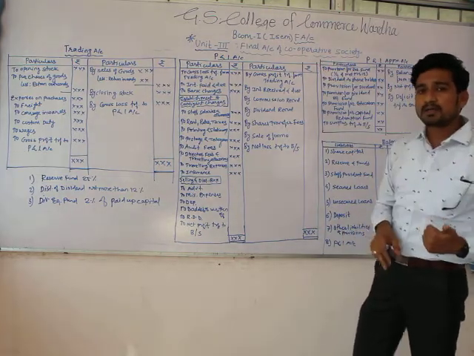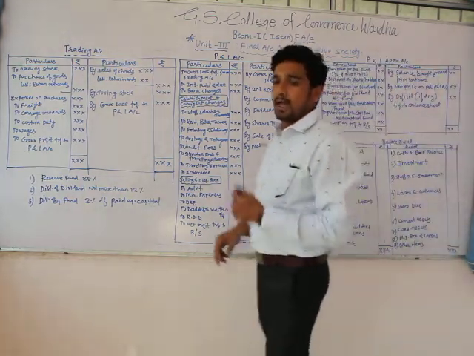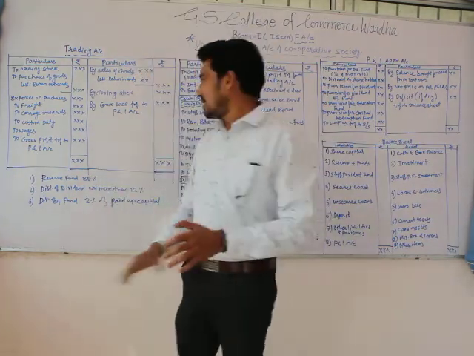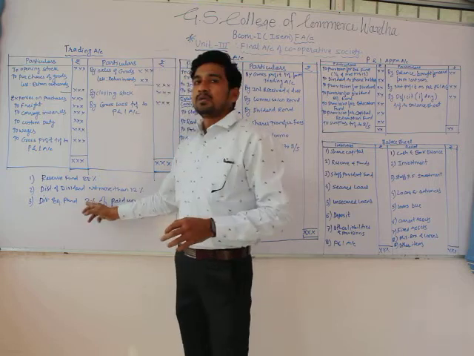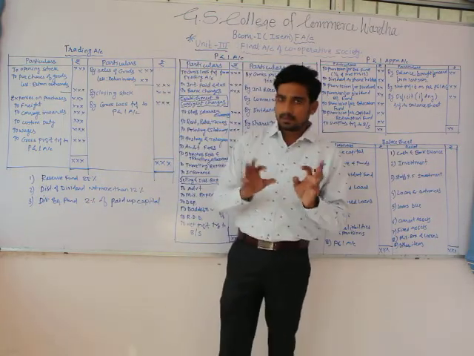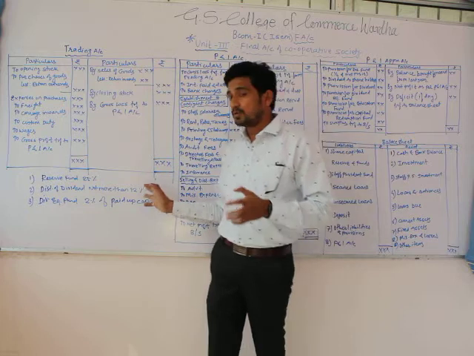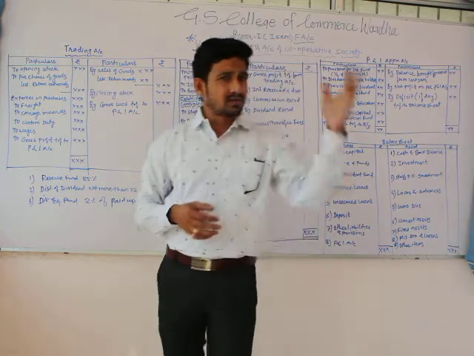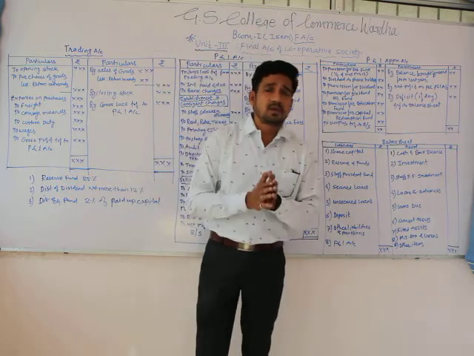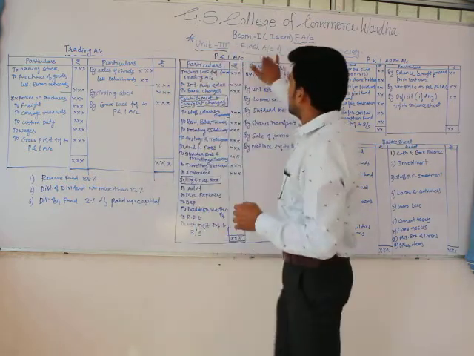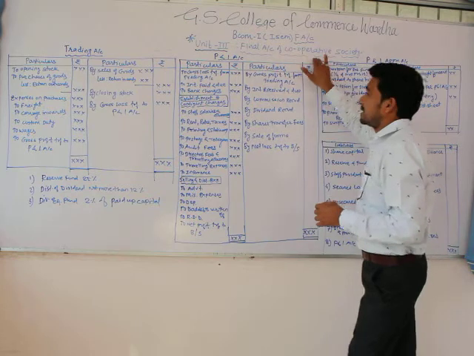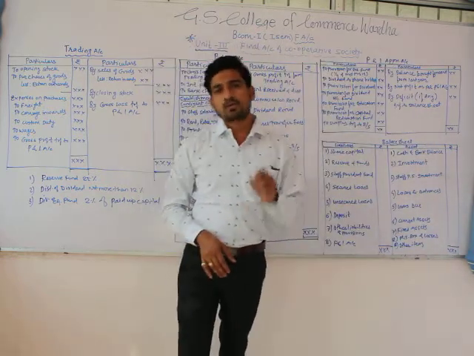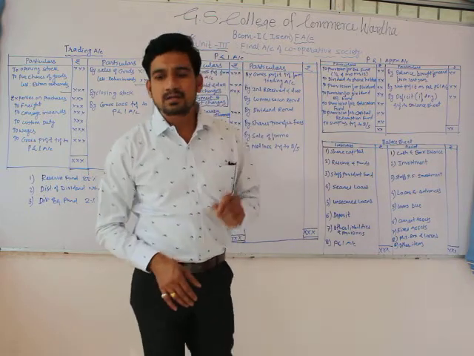As I mentioned earlier, in this chapter we have to follow the Maharashtra Cooperative Societies Act 1960 and its provisions. One caution: if you are referencing a book from another state or an international book, even though the problem is on final accounts of a cooperative society, we have to apply the rules and regulations of the Maharashtra Cooperative Societies Act 1960.